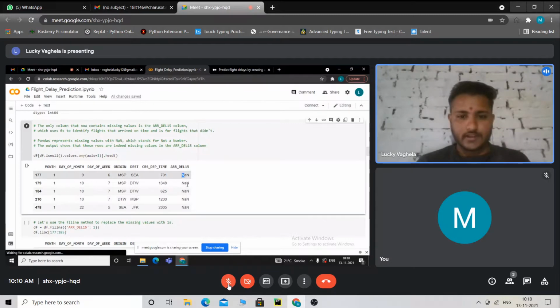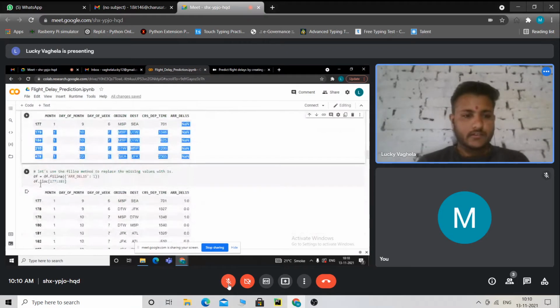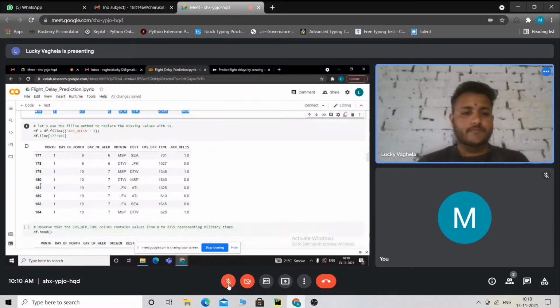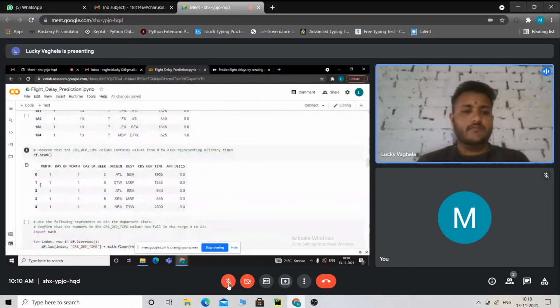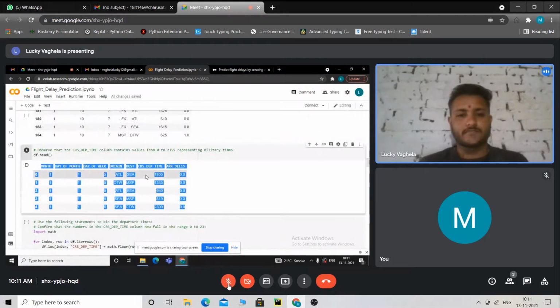So this is NaN. Then we use the fillna method to replace the missing values with 1. Then we print the first five observations.